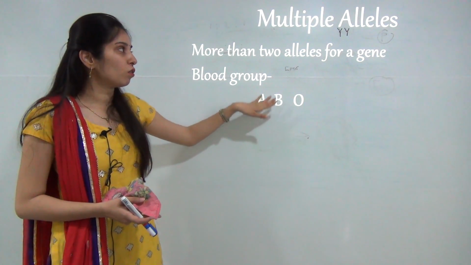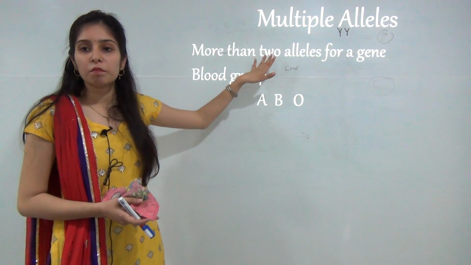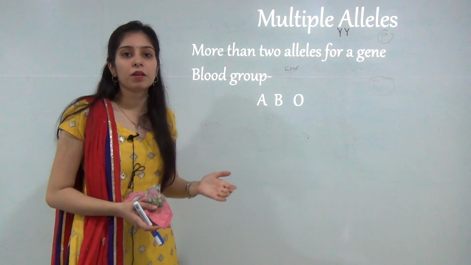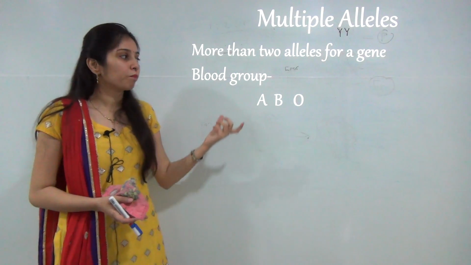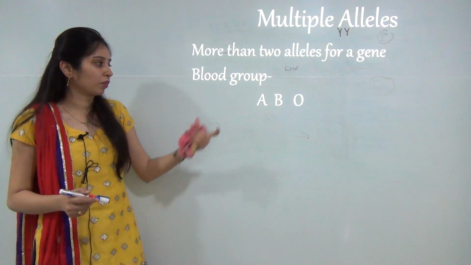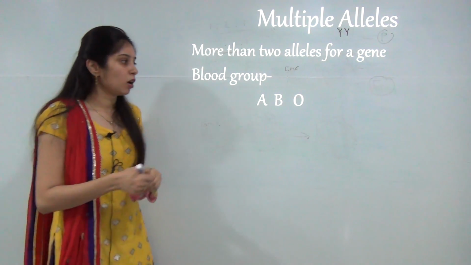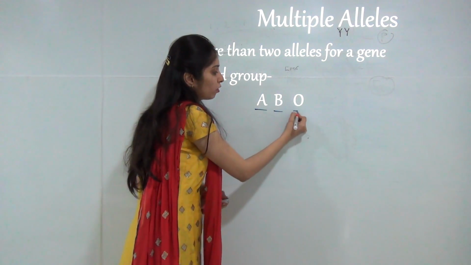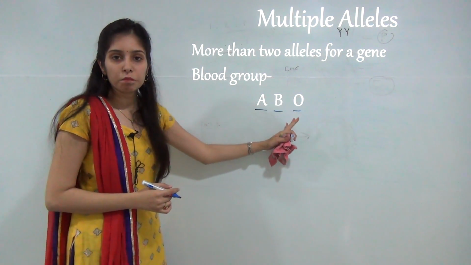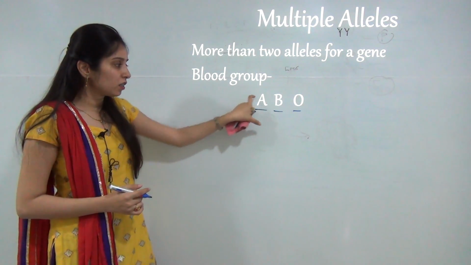So, these are also exceptions of Mendel's law. Or we can say in Drosophila there are 15 alleles present for the eye color of Drosophila. These are examples of multiple alleles. In the ABO blood group, a person has a minimum of two alleles. He can have the AB blood group, only O, only B or A, and this is the phenotype of a blood group.